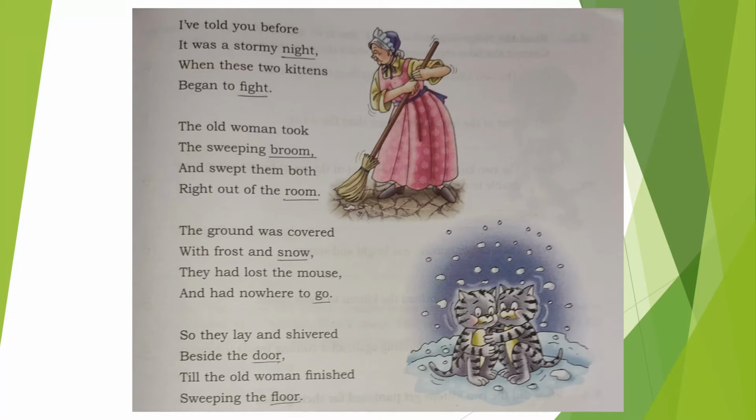So they lay and shivered beside the door till the old woman finished sweeping the floor. So beside the door they started shivering and they waited for the old woman to finish the work so that they can enter inside. Let us see the rhyming verse in this first stanza. Night, fight. In the second one, broom, room. Third one, snow, go. Fourth one, door, floor. So these are the rhyming words.